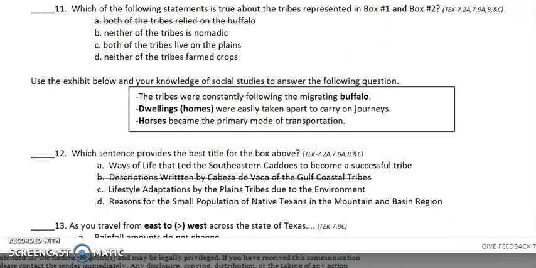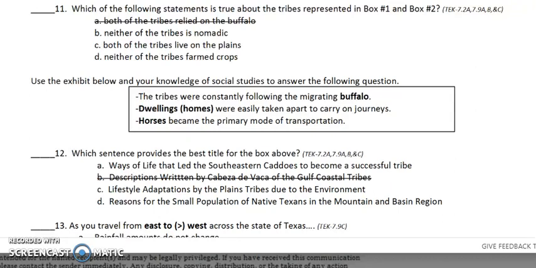Use the exhibit below and your knowledge of social studies to answer the following questions. The tribes were constantly following the migrating buffalo. Dwellings, or their homes, were easily taken apart to carry on journeys. Horses were a primary mode of transportation. Number 12.